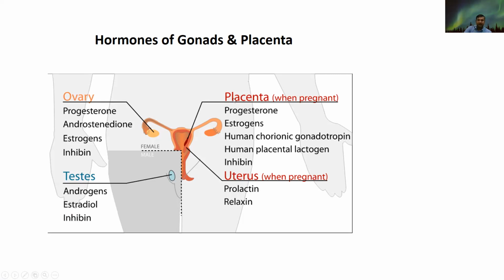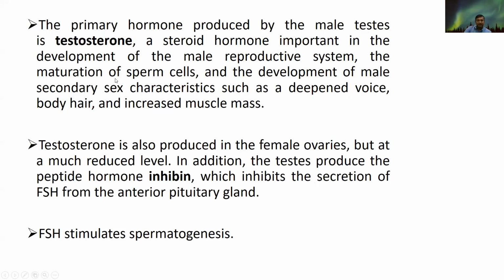And from the placenta, progesterone, estrogen, HCG, or in case of human, human placental lactogen, as well as inhibin are produced.